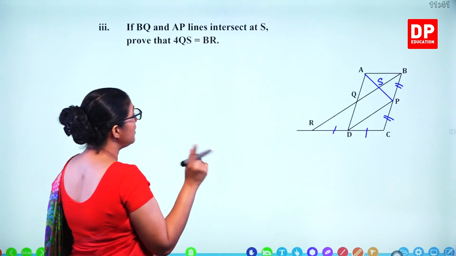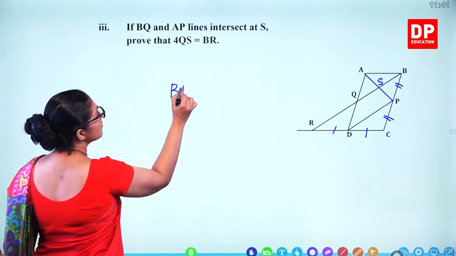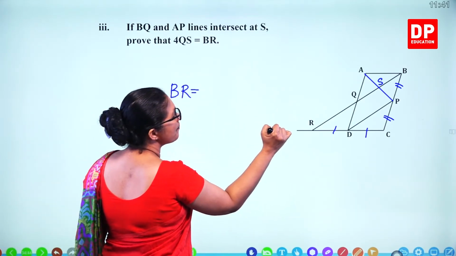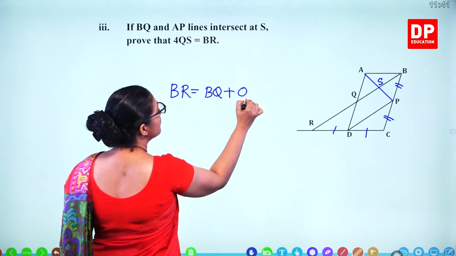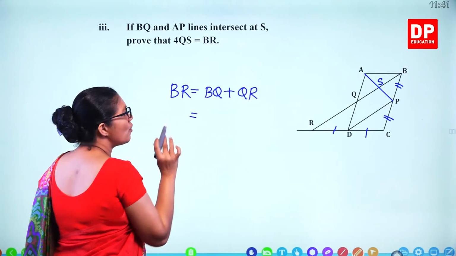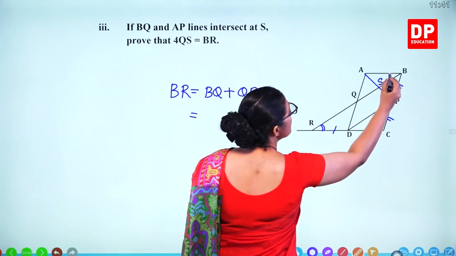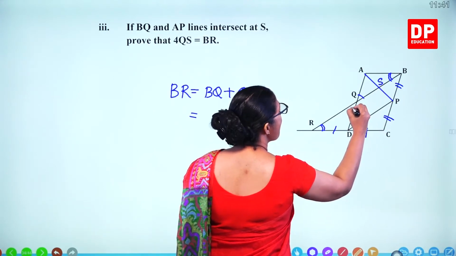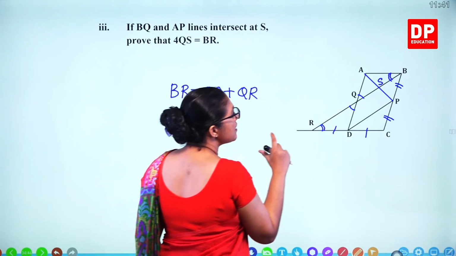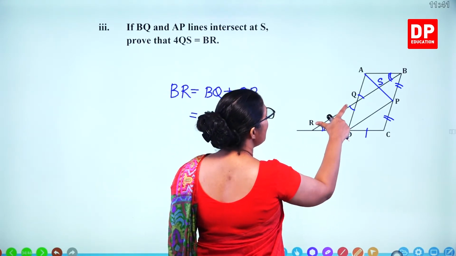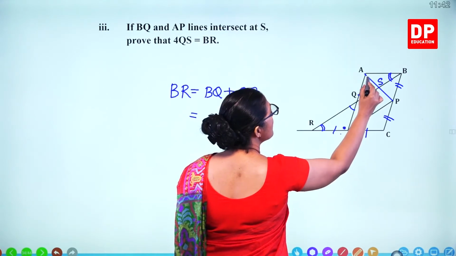And now we can write down. So what is BR? BR is BQ plus QR. But according to the congruent triangles, we found out these two are congruent, and we can see this length is opposite to this angle and opposite to this angle.